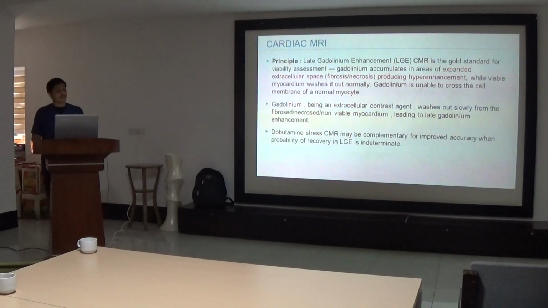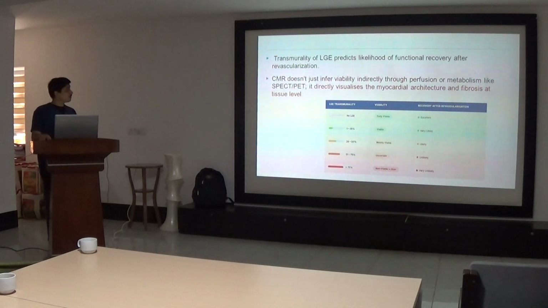There is also dobutamine stress CMR, which may be complementary for improved accuracy when the probability of recovery is indeterminate. So LGE, the cardiac MRI, does not infer the viability indirectly through perfusion or metabolism. The benefit of it is that it directly visualizes the myocardial architecture and fibrosis at the tissue level. So there is no indirect assessment of the viability. This is the benefit over SPECT or PET.